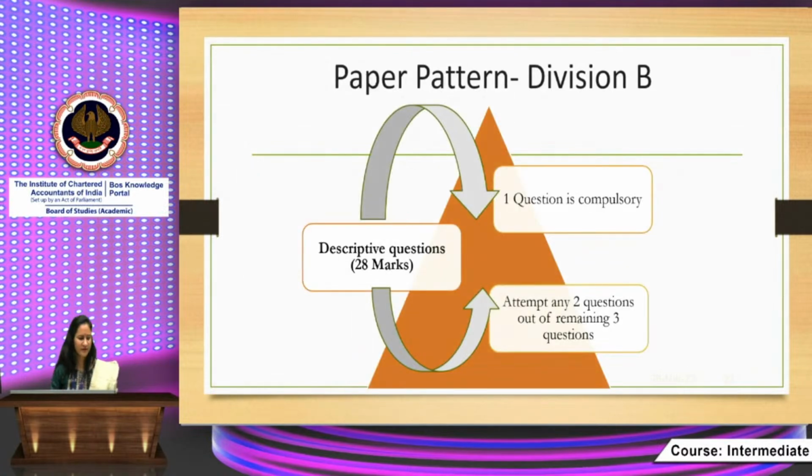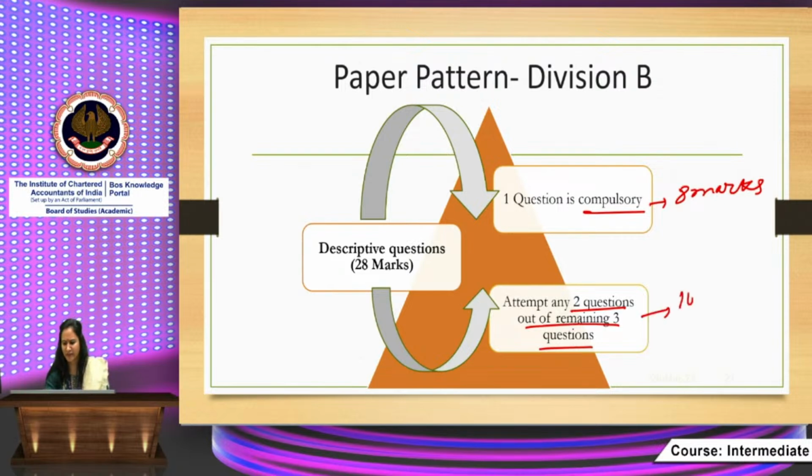Paper pattern, division B. For division B, we have got descriptive questions that are of 28 marks. One question is compulsory and you have to attempt any 2 questions out of the remaining 3 questions, right? So this compulsory question will be of 8 marks, and any 2 questions out of the remaining 3 questions will be of 10 marks each.